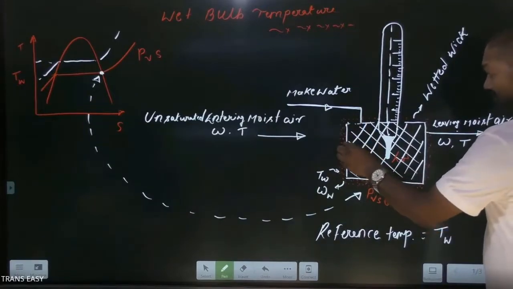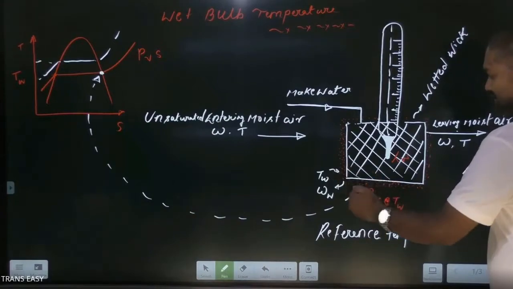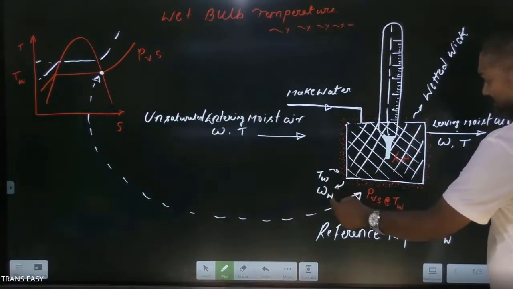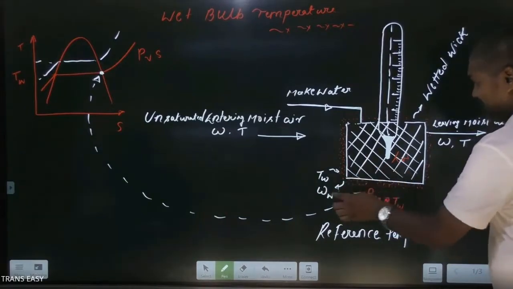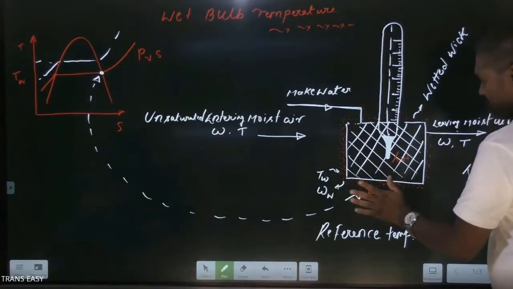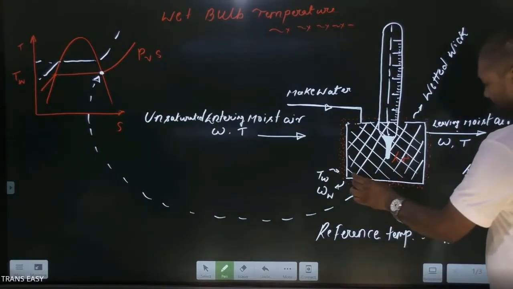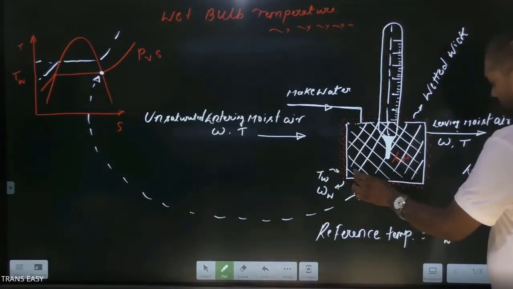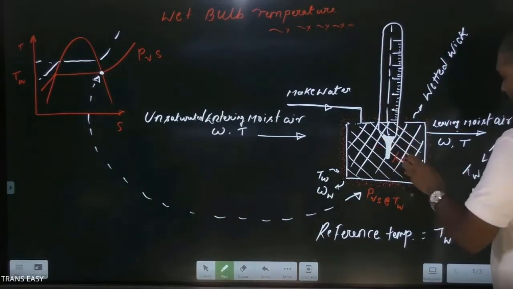Here water vapor is saturated at temperature TW, and it has a specific humidity omega W. It is representing humidity of moist air at the surface of wetted wick when steady state condition is achieved by this wetted wick.